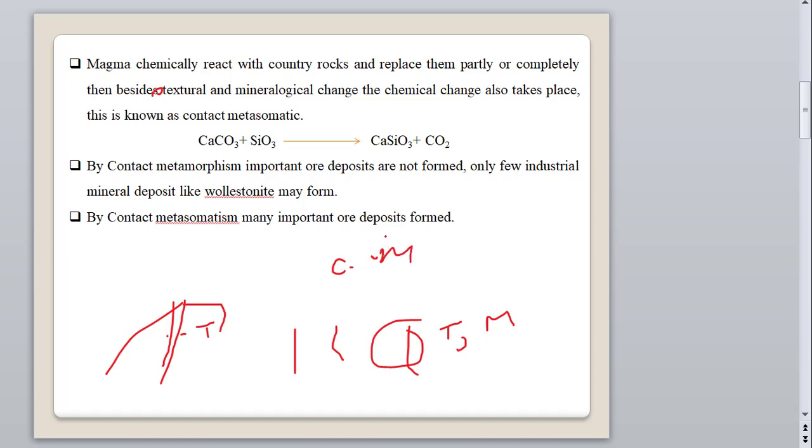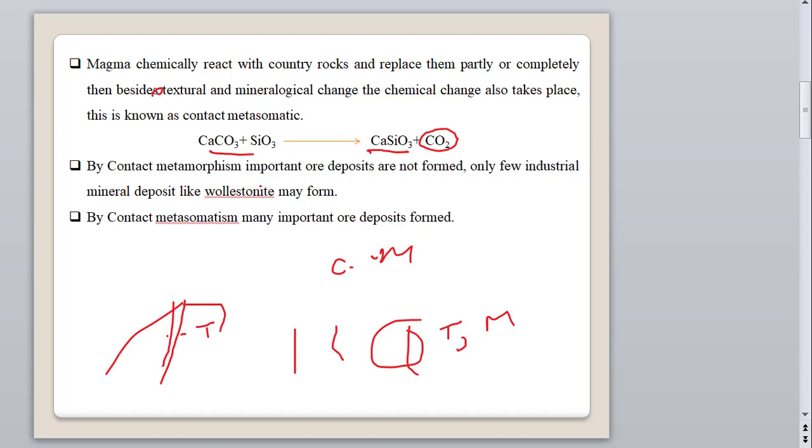For example, as you can see here, we have calcite and silica. Both combine and they can form wollastonite. Here, CaSiO3, this is wollastonite, plus CO2. So this is formed due to contact metasomatism.